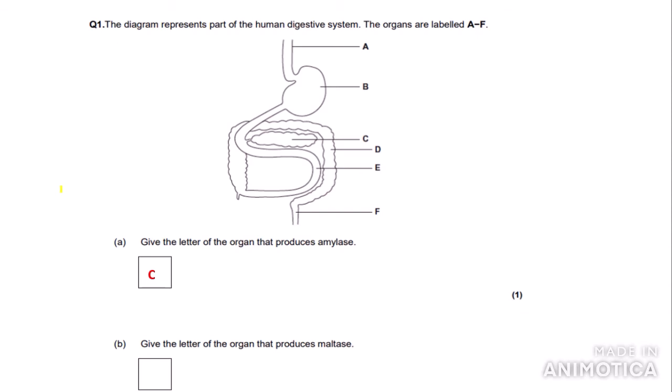So let's look at the next part. Give the letter of the organ that produces maltase. Maltase, as I mentioned before, is a membrane-bound disaccharidase. This means that it is present in the lining of the small intestine or the ileum. And the ileum here is represented not by tight folds, but just this single tube here. So we can say that the answer is E.